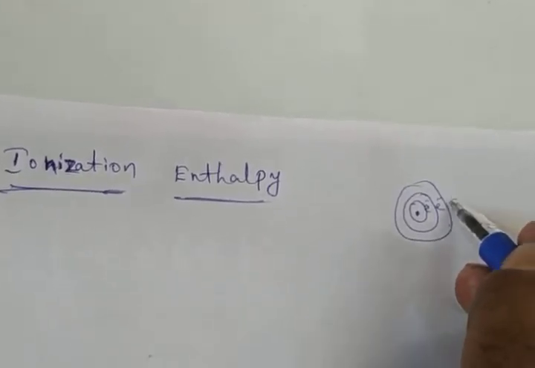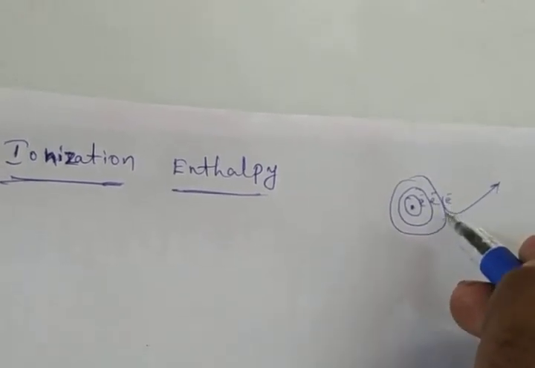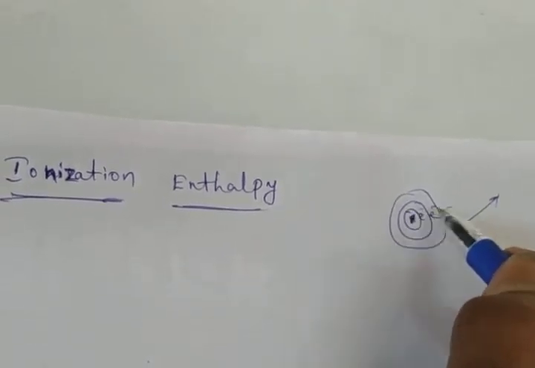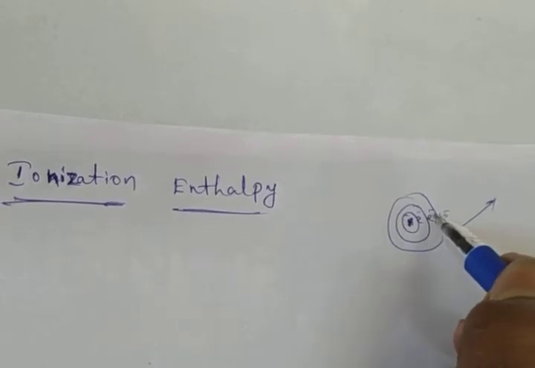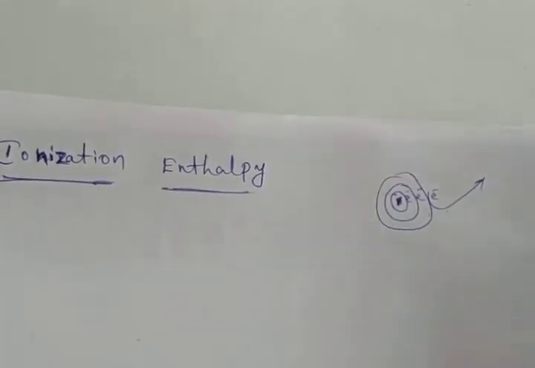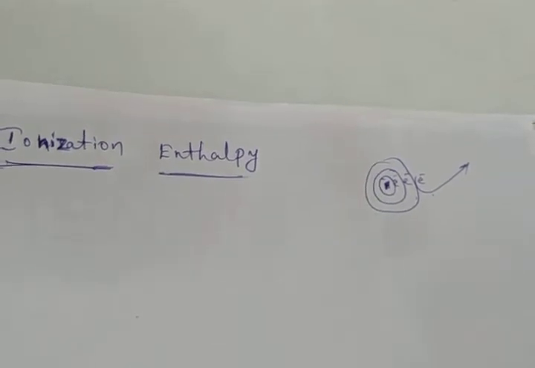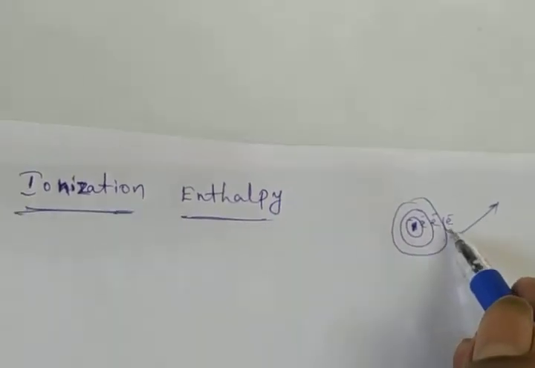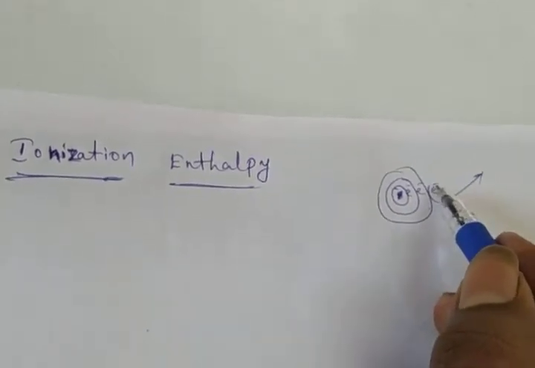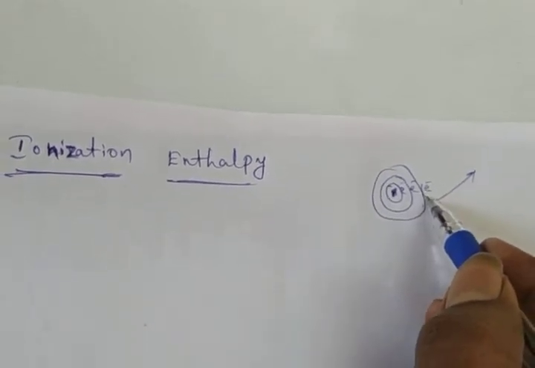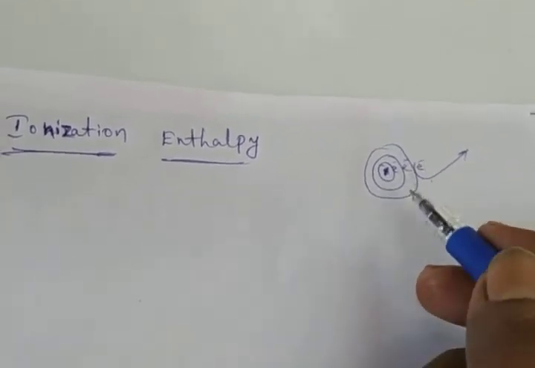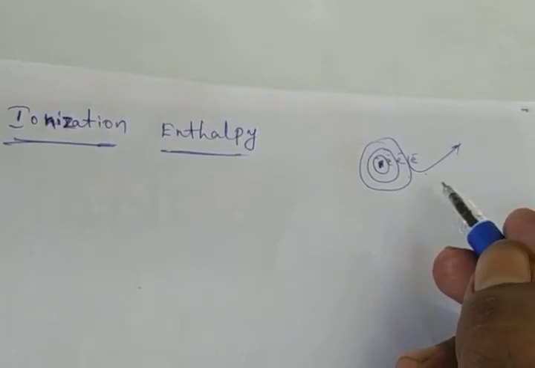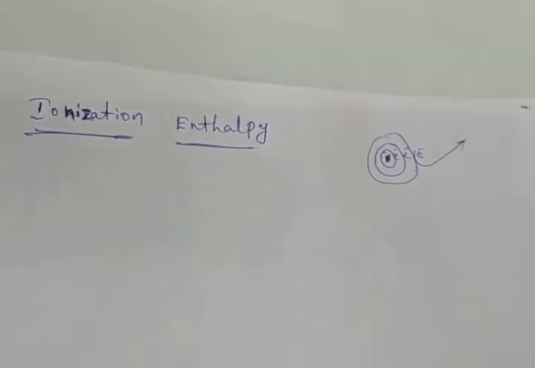Suppose we remove this electron, we require some energy. Why do we require some energy? Because here the nucleus is there. Between the nucleus and the electron, an attraction force is there. We have to break that attraction force and remove that outermost shell electron. Once again, this is the outermost electron. If we remove this electron from the outermost shell, we require some energy. That energy is called ionization energy. The amount of energy required to remove one electron from the outermost shell is called ionization energy.